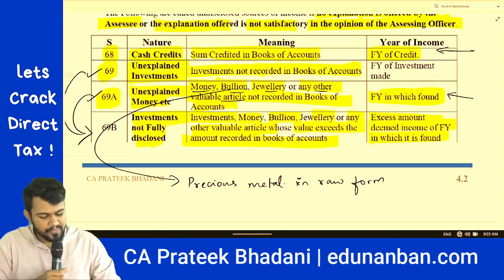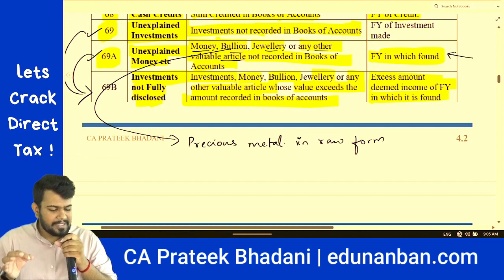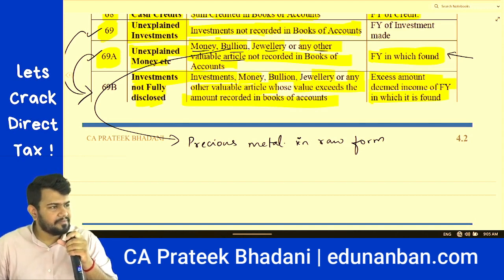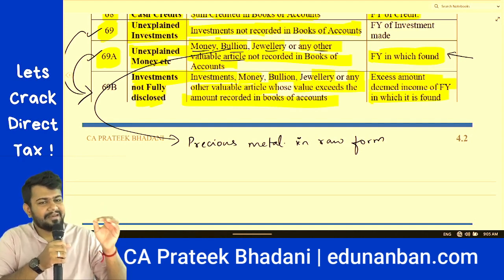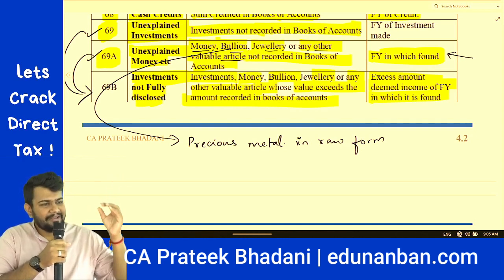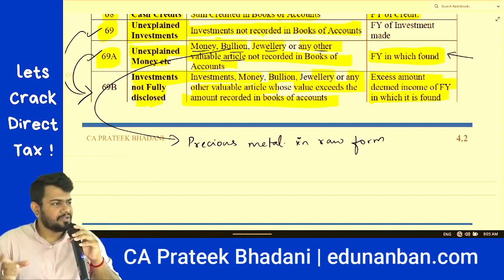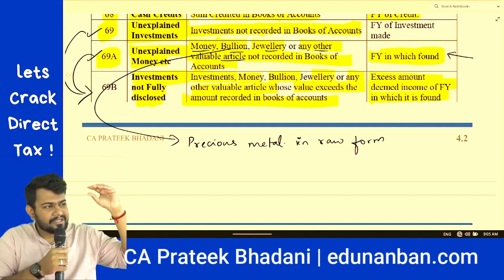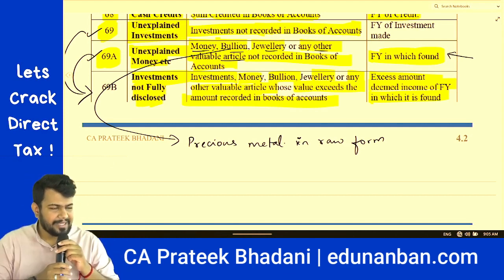Okay. Next, section 69B. Section 69B talks about investment, money, bullion, jewelry, or any other valuable article or thing whose value exceeds the amount recorded in the books of accounts. It means what? In the books of accounts, value is less, but in real life, the value is more. If the assessing officer finds out, he will ask for reason. If satisfactory explanation is not given, then the difference between the value, it means what? Difference between actual value and book value will be treated as undisclosed source of income in the financial year in which it is found.